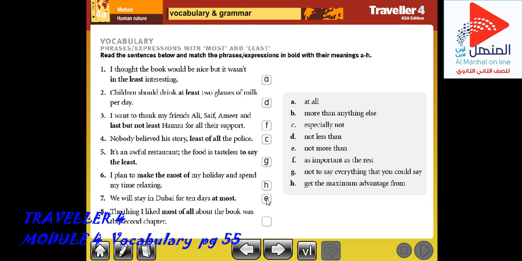The last question, 8: The thing I liked most of all about the book was the second chapter. Again, the thing I liked most of all about the book was the second chapter. "Most of all" means more than anything else. Where is it? In here, B. So most of all means more than anything else.